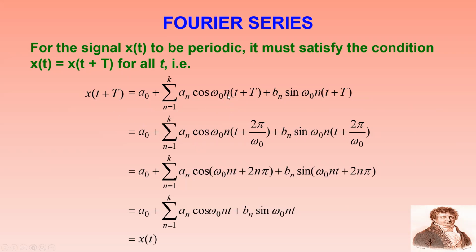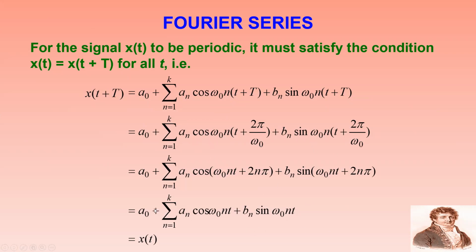So you can have an cos omega naught n (t plus T) plus bn sin omega naught n (t plus T), which may be equal to a0 plus sigma n equal to 1 to infinity of an cos n omega naught (t plus 2 pi by omega naught) plus bn sin n omega naught (t plus 2 pi by omega naught).